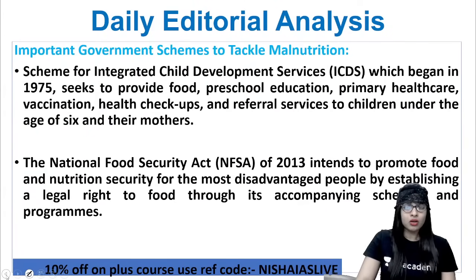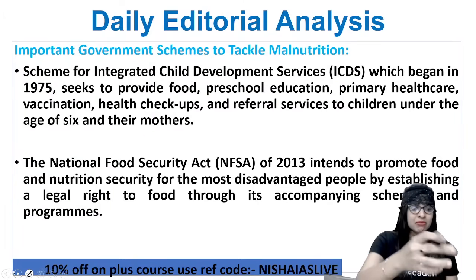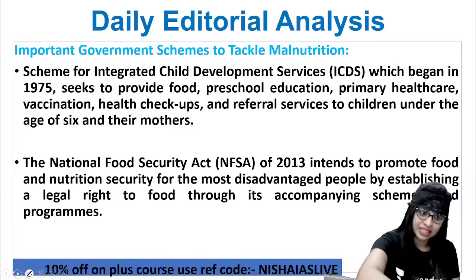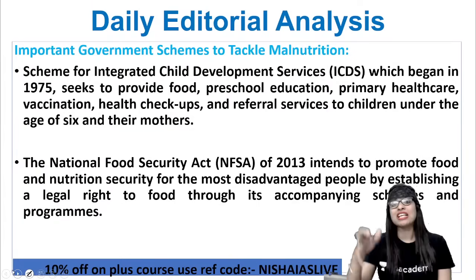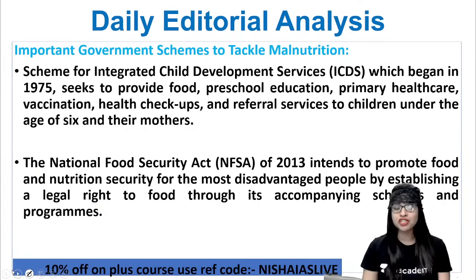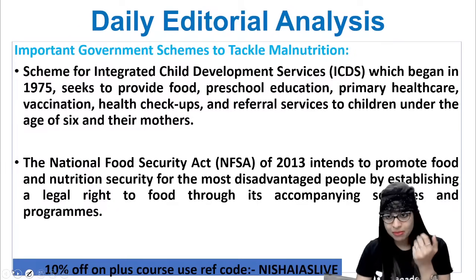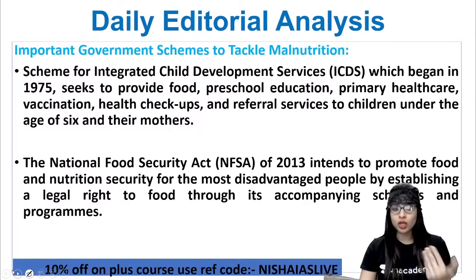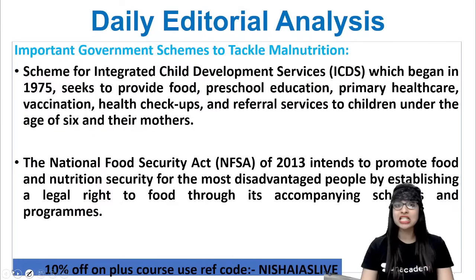Now, what do you think, guys, apart from all this? I could see somebody in the class mentioning the ICDS. Yes, Soham has said Integrated Child Development Services. Yeah, that is true, Soham. These all come under extra information. So now, to tackle malnutrition, the government has taken some important schemes. What are they? One is ICDS. That's a scheme, guys, which began way back in the year 1975. Under the scheme, they provide food, preschool education, primary health care, vaccination, health checkup, and also referral service to children under the age of 6 and to their mothers.